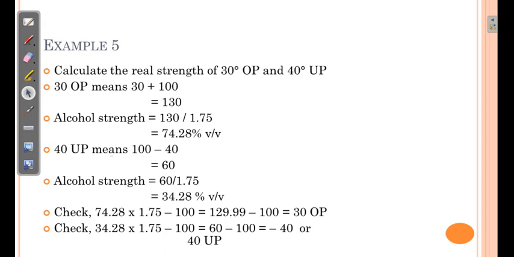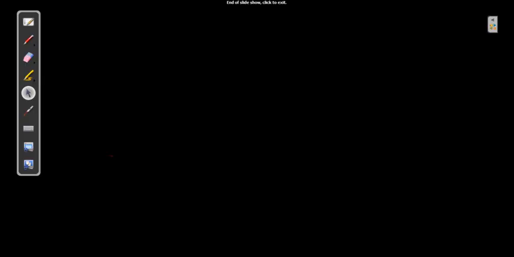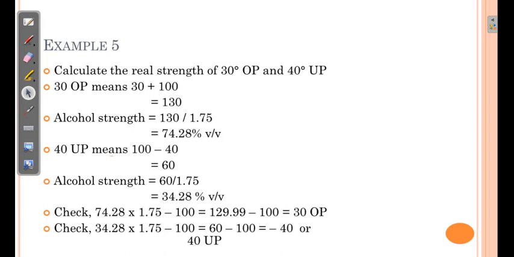We can check it by again using the formula. This 74.28 multiplied by 1.75 minus 100, 129.99 minus 100, that is nearly equivalent to 30. Similarly for the second one, 34.28 multiplied by 1.75 minus 100, that is equivalent to 60 minus 100, that comes to minus 40. And as it is minus 40, we consider 40 underproof. So by this we can calculate the proof strength of the alcohol.